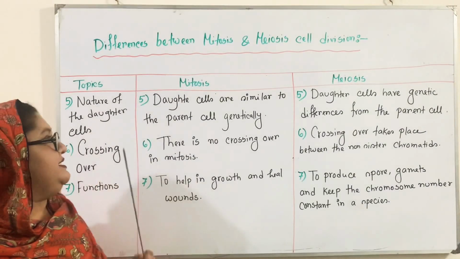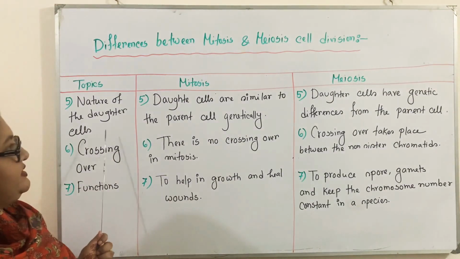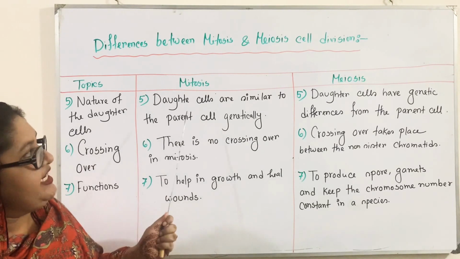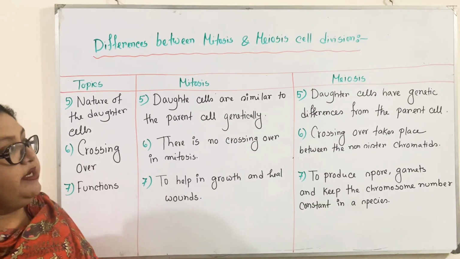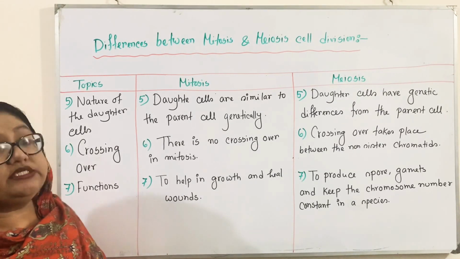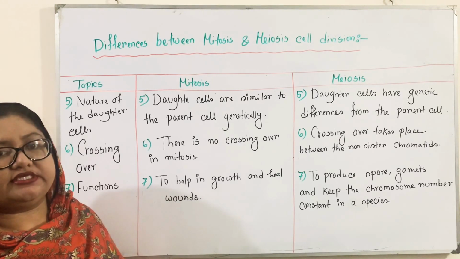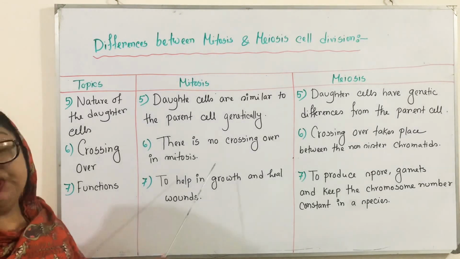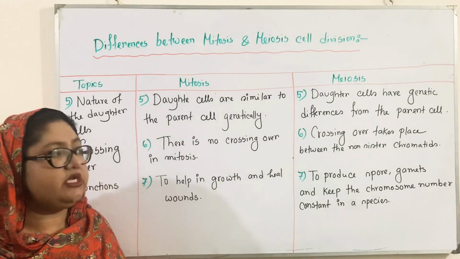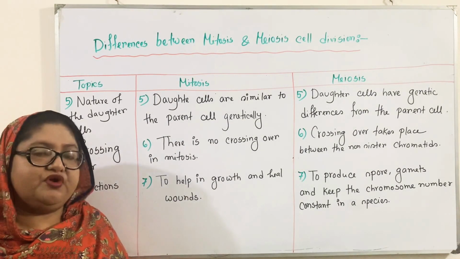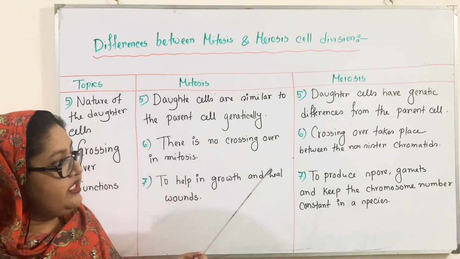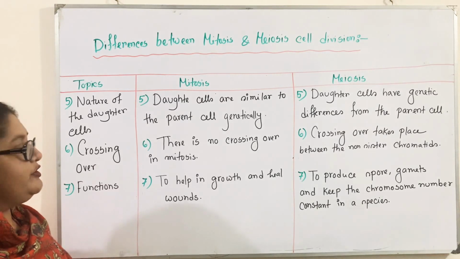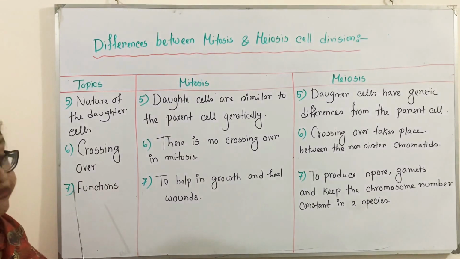Now, next point. Nature of the daughter cells. Daughter cells are similar to the parent cells genetically in case of mitosis cell division. But in case of meiosis cell division, daughter cells have genetic differences from the parent cell. Next, crossing over. There is no crossing over in mitosis cell division. Crossing over takes place in meiosis cell division between the non-sister chromatids, which occurs during prophase 1, the steps of prophase 1 cell division.